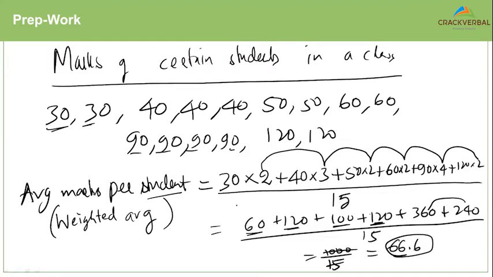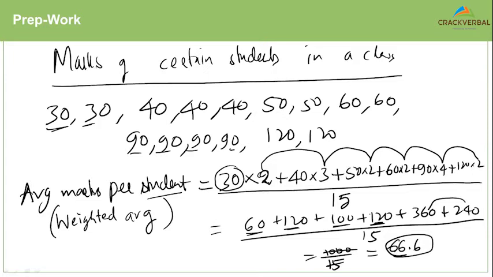So you see that in weighted average, it's not only the average that matters, it's not only the number that matters, the weightage matters more, right? Wherever the weightage is more, the overall average will tend towards that number, right?